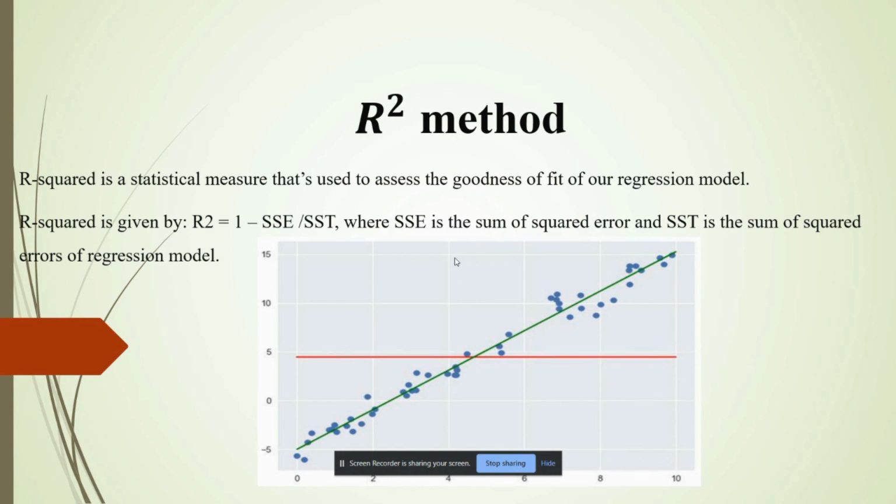The R square method has some formulas which are used to calculate it. Here we have SS residue, which can be calculated using the summation from i equals 1 till n of (yi minus y hat i) whole square, and SS total, which is the summation of (yi minus y average) whole square. Using this we can calculate R square, which is 1 minus SS residue upon SS total, and the value would range between 0 and 1.